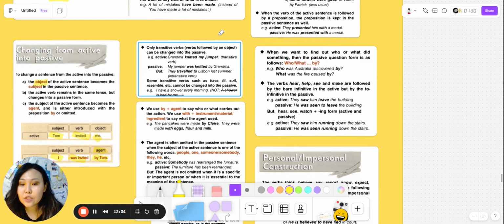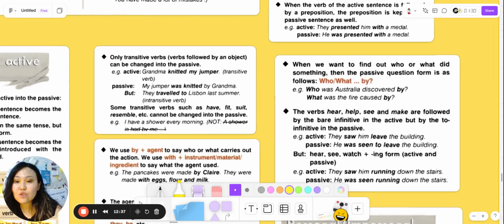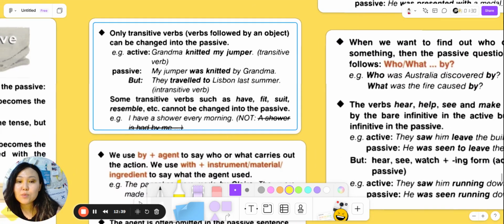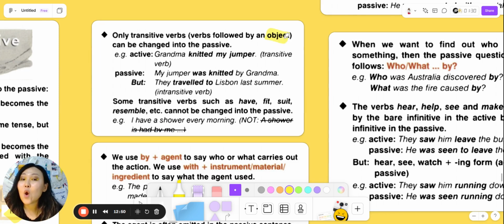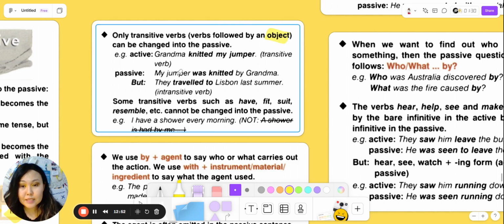Also, we need to remember that only transitive verbs followed by an object can be changed into the passive. So it means transitive verbs followed by an object. Let's look at examples. Active voice: Grandma knitted my jumper. Transitive verb. Knitted what? My jumper. Passive: My jumper was knitted by grandma.